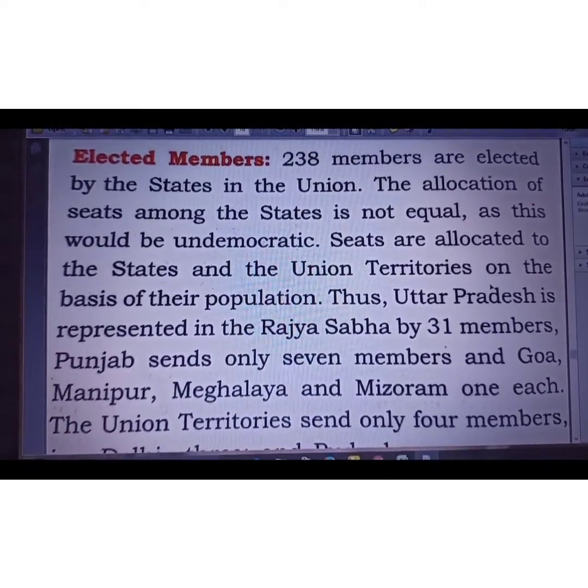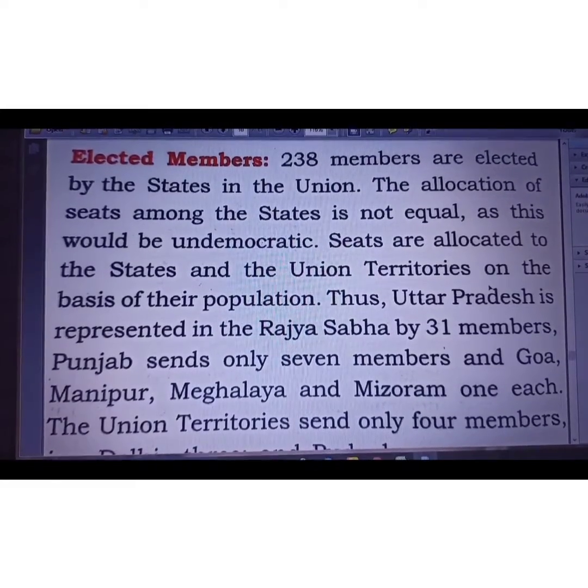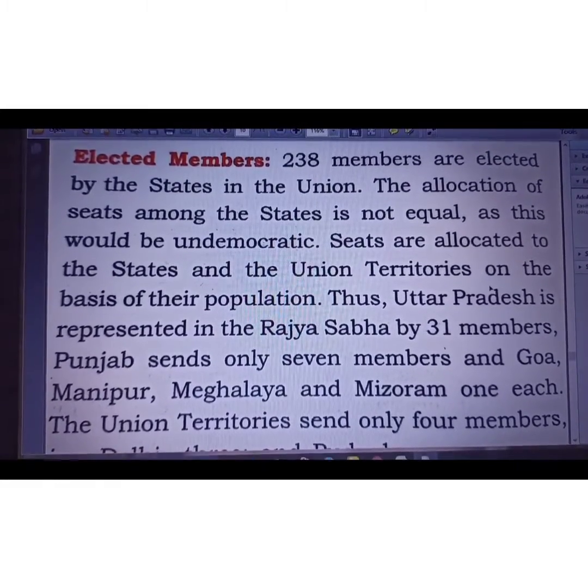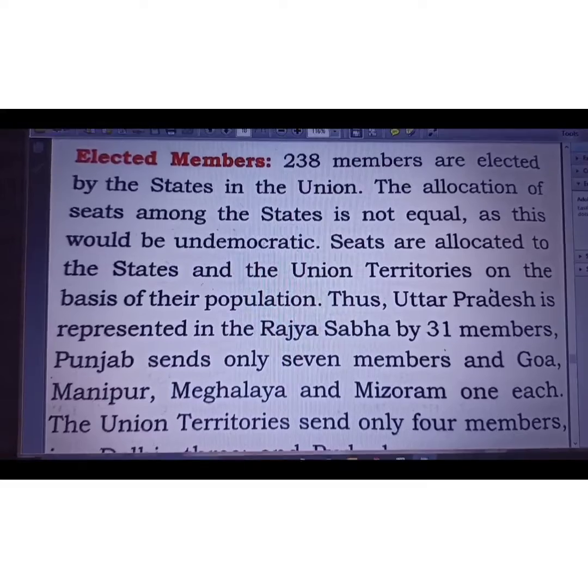So keeping in mind the representation of the states, we have divided the number of seats according to the population of the state.